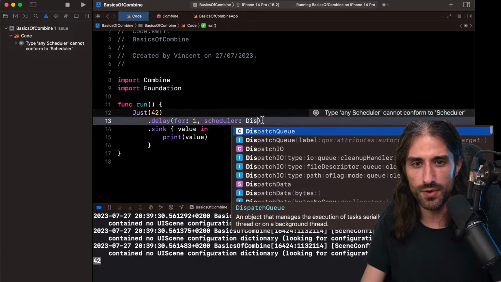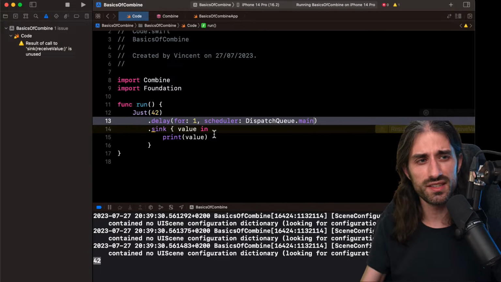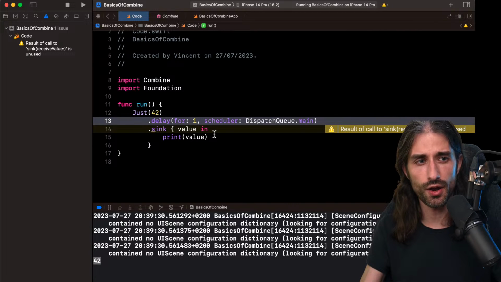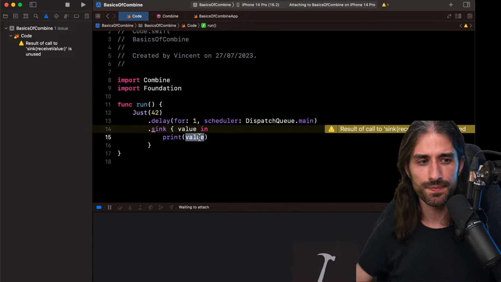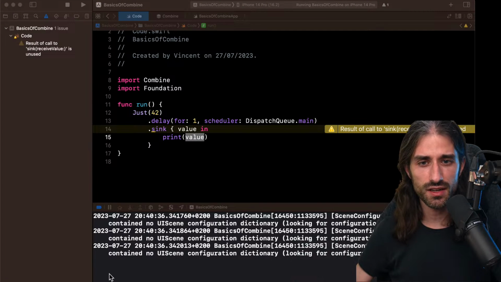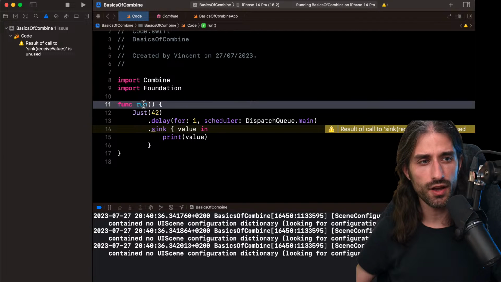For the scheduler, I will just say I want to use the main queue as the scheduler. The scheduler, you can really see it as the thread on which your code will be executed. And now, if I run my code, you will see that nothing gets printed to the console, even after the 1 second delay has elapsed. It's not a mistake. The reason is that since I am not storing the subscription anywhere, it gets immediately deallocated once the function has returned.